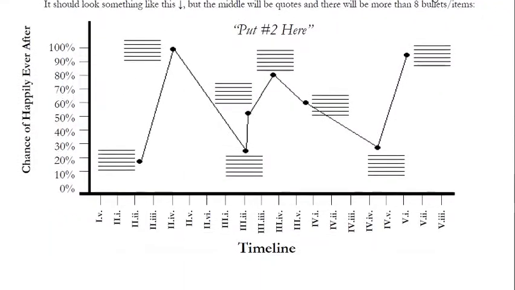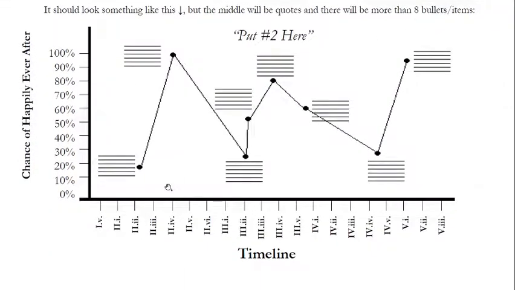Yours will look something like this, but you're going to have more than 8 of these quotes, and your dots will be in different places. Here's the chance they have of living happily ever after, 0 to 100. Here's the timeline, Act 1, Scene 5, all the way to Act 5, Scene 3, the end of the play. So they meet here, and they die here. And then you're going to find 13 total quotes. One will be here, and one will be here, and the rest will be in the middle.